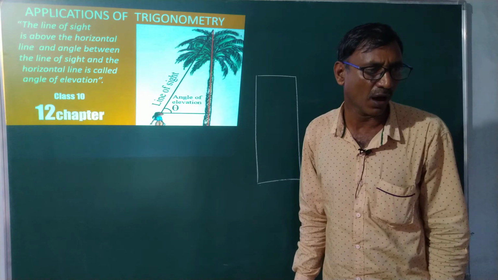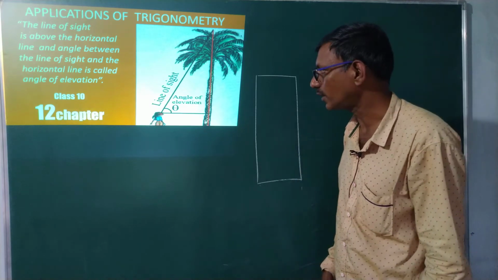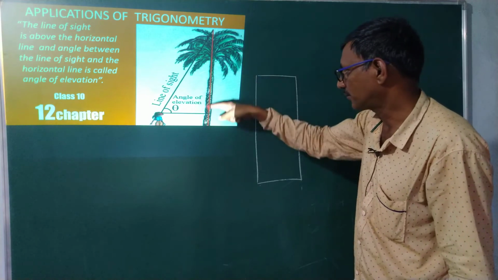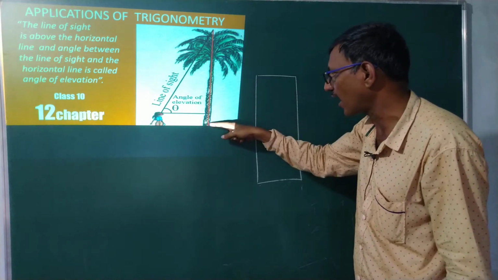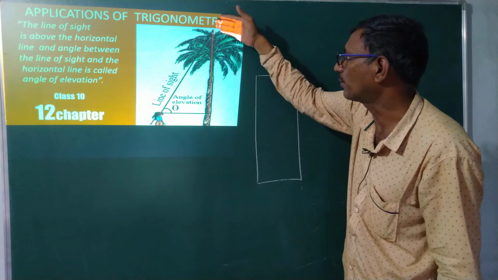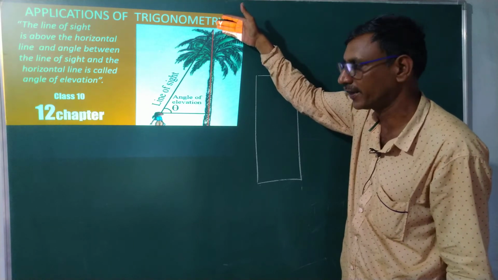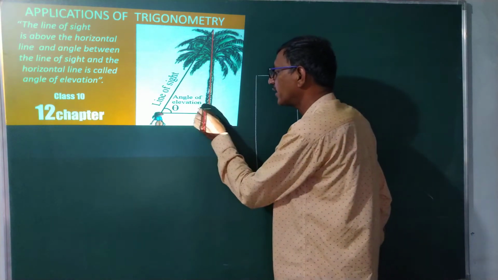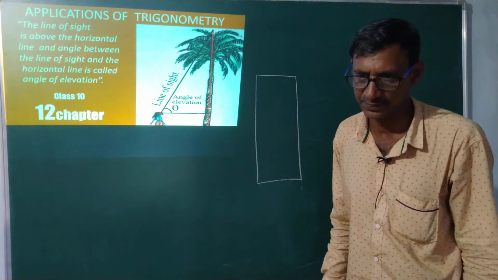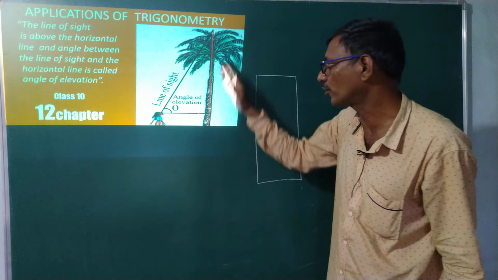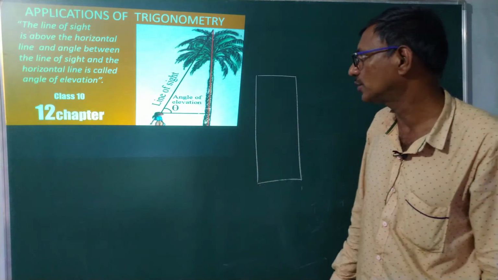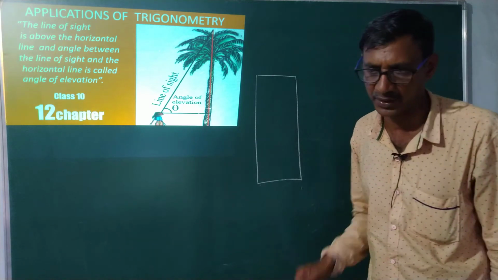This is a horizontal line. Assume a vertical line from the topmost point on the tree to the ground. This is the vertical line, and this is the horizontal line. It makes a right angle triangle when you observe this figure. So this helps us to find the height of the palm tree.